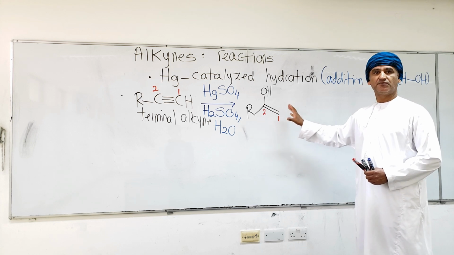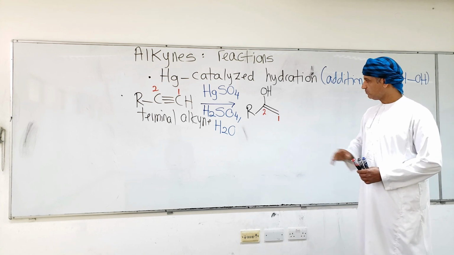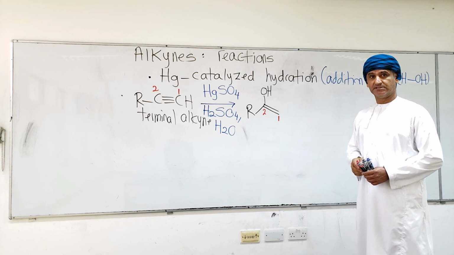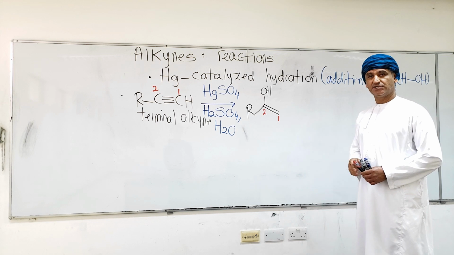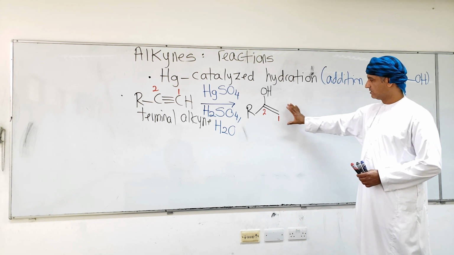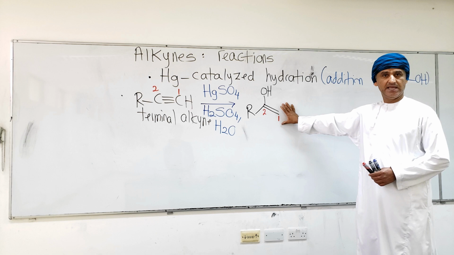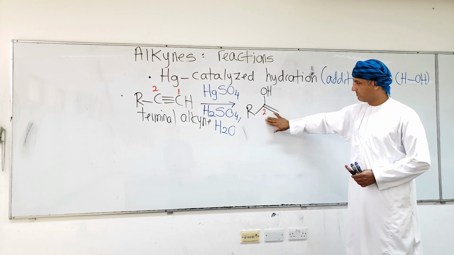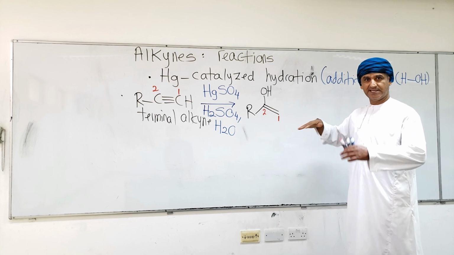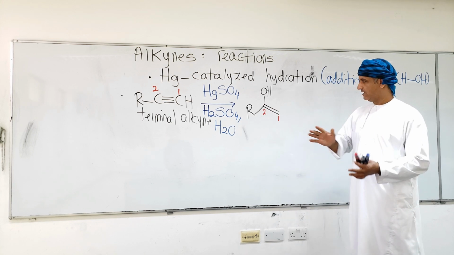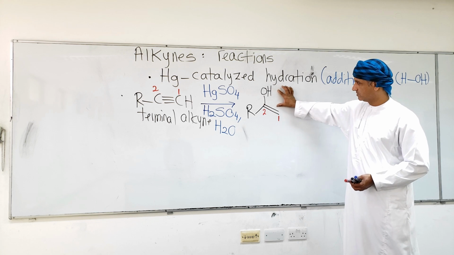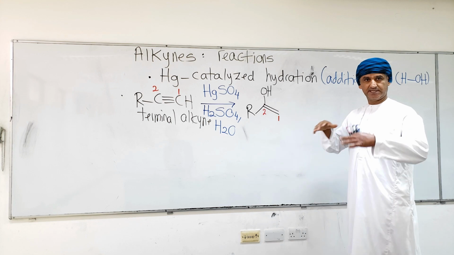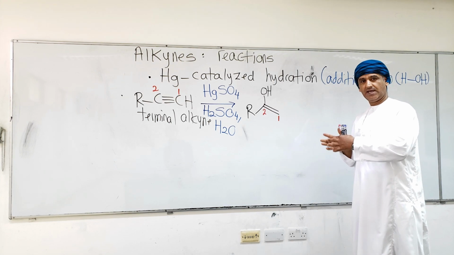We say initially formed because it's not the final product. This will undergo a special type of rearrangement. But before we talk about that, let's look at the functional groups present in this molecule. This molecule has a carbon-carbon double bond, so it is an alkene. But it also has an OH, which means it is an alcohol. So it's an alkene and an alcohol.